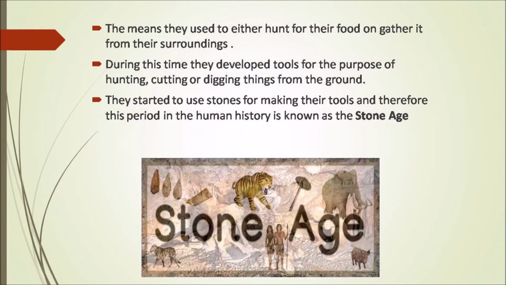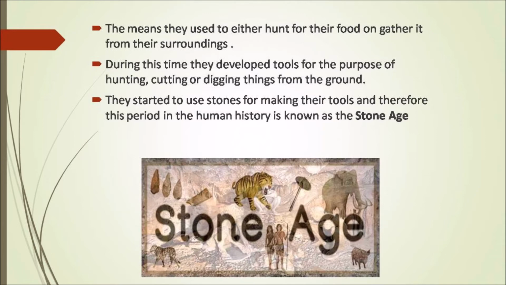During this time, they developed tools for the purpose of hunting, cutting, or digging things from the ground. So they made their own tools in order to hunt or to dig things from the ground.